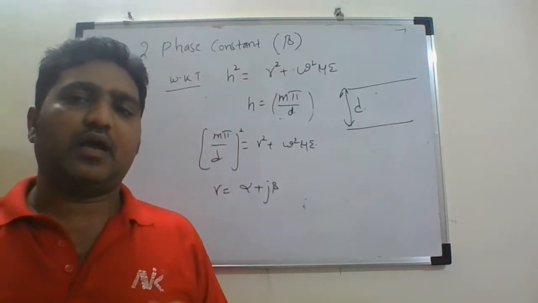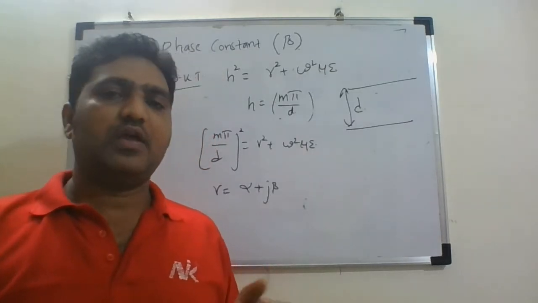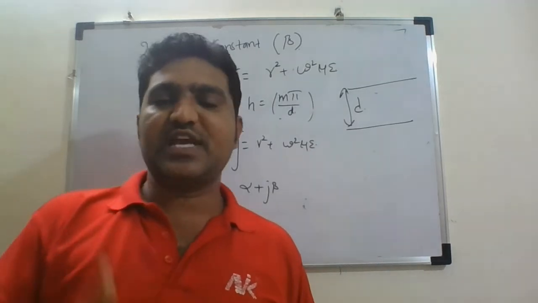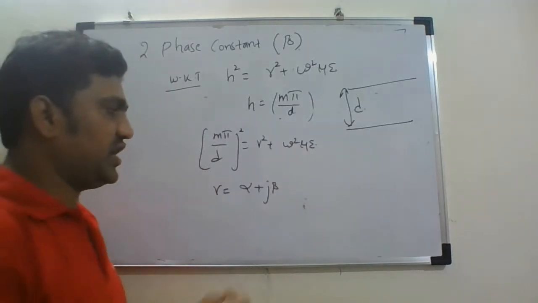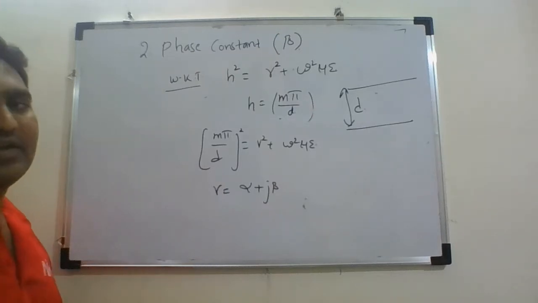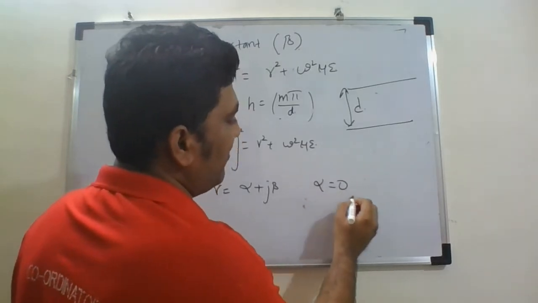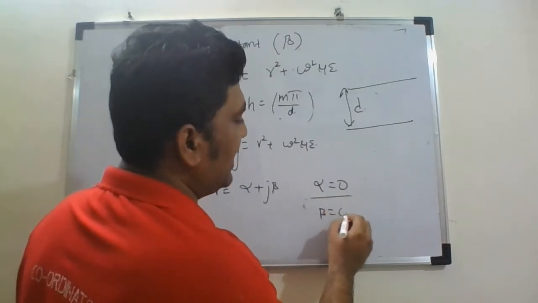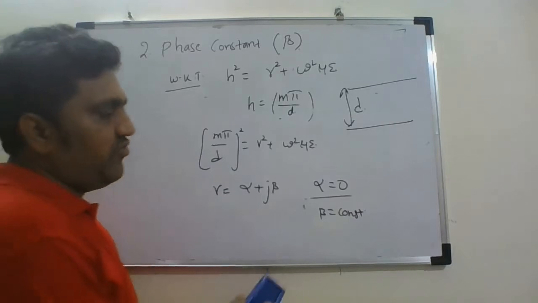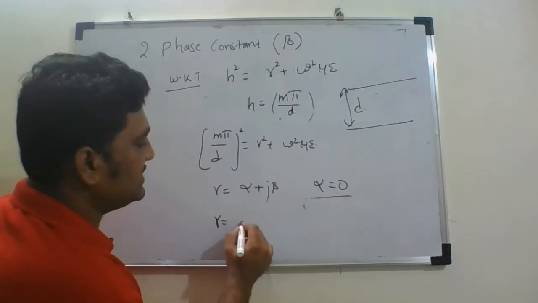So if the signal is propagating, that means the frequency of the wave is above the cutoff frequency. In such cases, alpha for this wave will be 0 and beta will be some real value and some constant. So alpha will be 0 for this wave, and therefore substituting that, we get gamma = j beta.